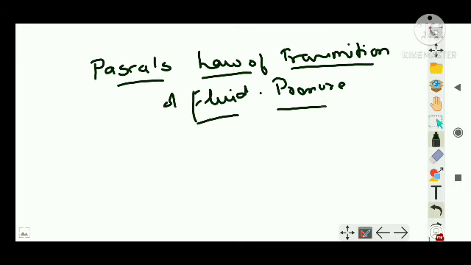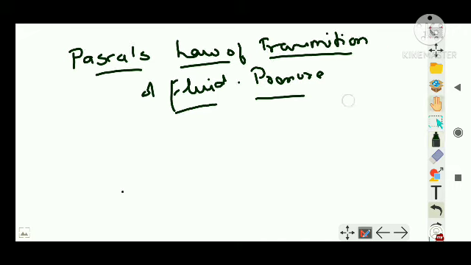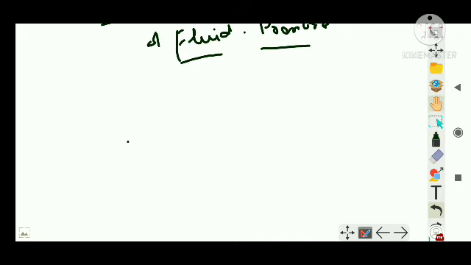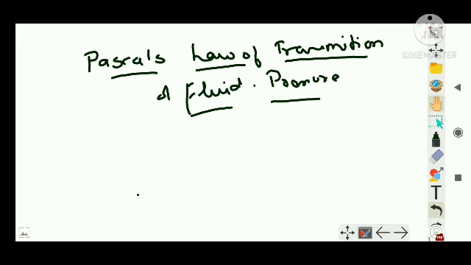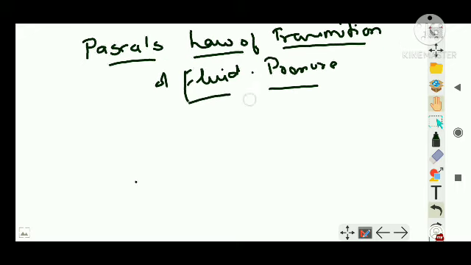While I give the explanation for this particular topic, you would understand I have already taken it, right? So what is the meaning of the heading? You are going to explain how Pascal's law is happening while transmitting the fluid pressure. There's something I have told you with an example.